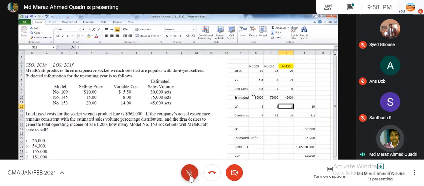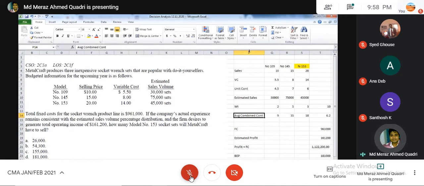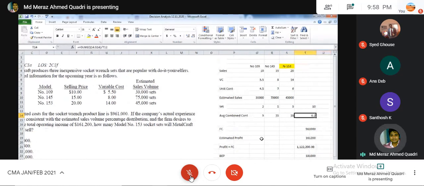तो इस तरह से हमने we have just converted into the weight and then contribution into the weight to calculate the weighted or average contribution, you can say that. By doing this formula, you will calculate the average or combined contribution. So this is the way to calculate the contributions. You will just add it total and divide with the weight.